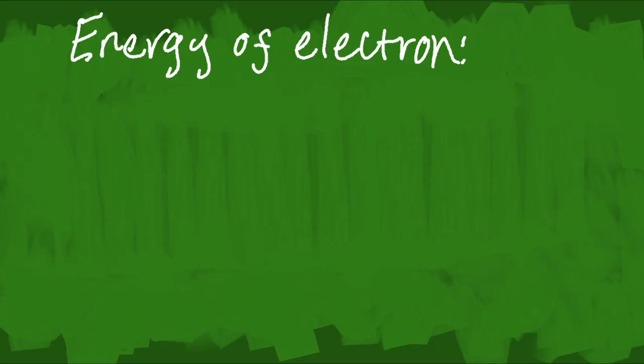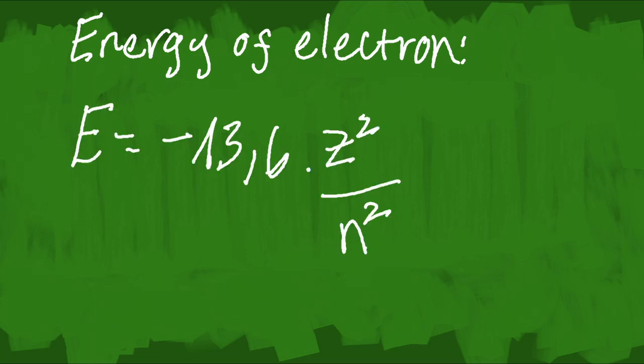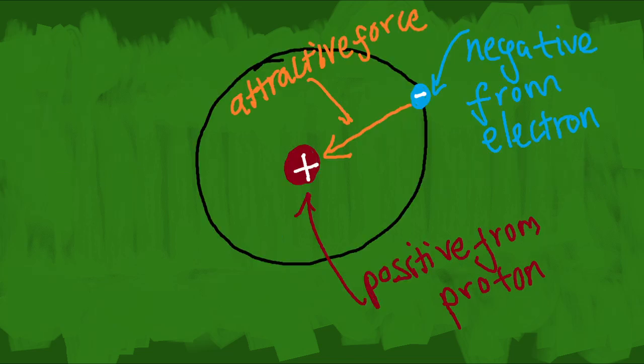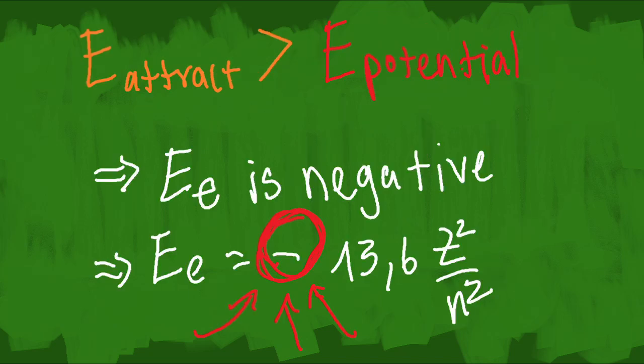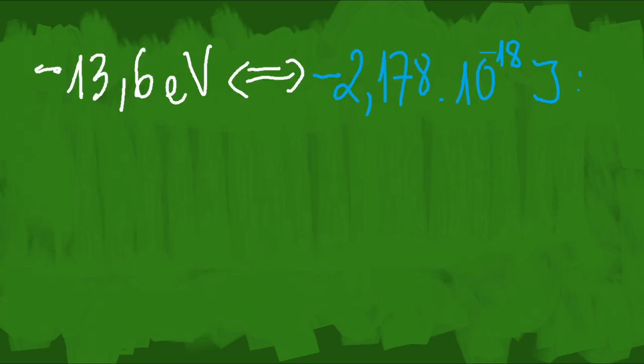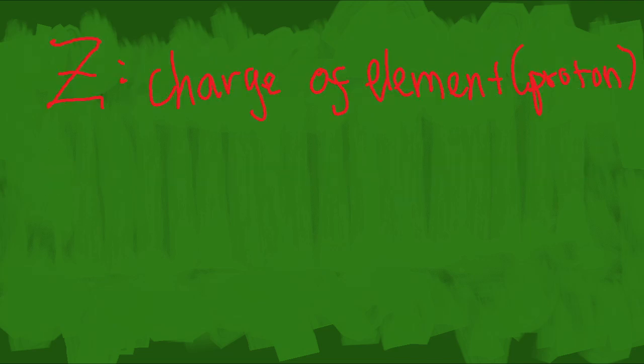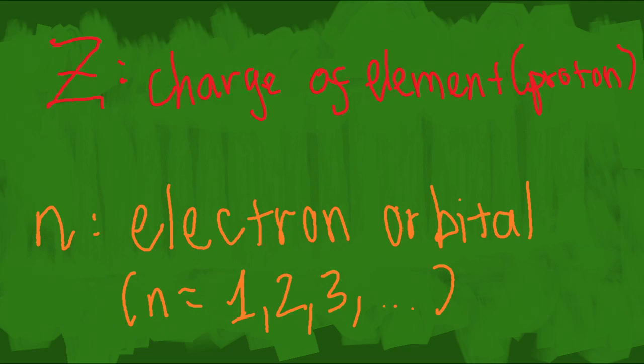Now, the energy of an electron in this system is calculated using E equals negative 13.6 times Z squared divided by n squared. An electron's energy is the sum of its potential and kinetic energy. Since the electron is attracted to the nucleus, the electron has a negative charge and protons have a positive charge, the energy value is negative. Negative 13.6 electron volts, or negative 2.178 times 10 to the power of negative 18 joules, is the ground state energy constant. Z is the charge of the element, and n is the electron orbital.